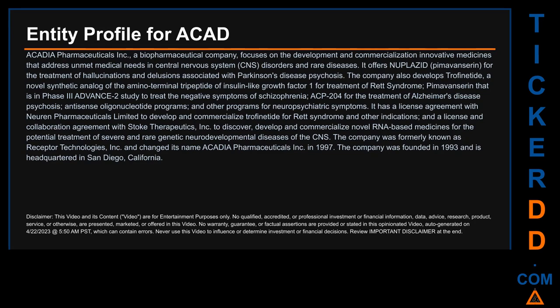It has a license agreement with Neuren Pharmaceuticals Limited to develop and commercialize trofinetide for Rett syndrome and other indications. And a license and collaboration agreement with Stoke Therapeutics, Inc. to discover, develop and commercialize novel RNA-based medicines for the potential treatment of severe and rare genetic neurodevelopmental diseases of the CNS. The company was formerly known as Receptor Technologies, Inc. and changed its name to ACAD Pharmaceuticals Inc. in 1997. The company was founded in 1993 and is headquartered in San Diego, California.